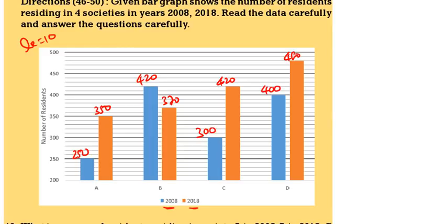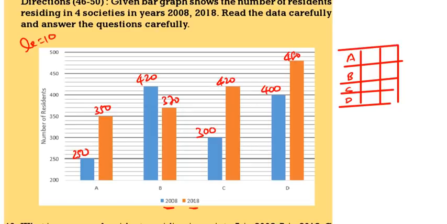This is 480. Now all of you open one 3-column table. See, A, B, C, D. We are having only 2 years, one is 2008, one is 2018. The first values: A 250, 350, then B 420, 370, then C 300, 420, then D 400, 480.